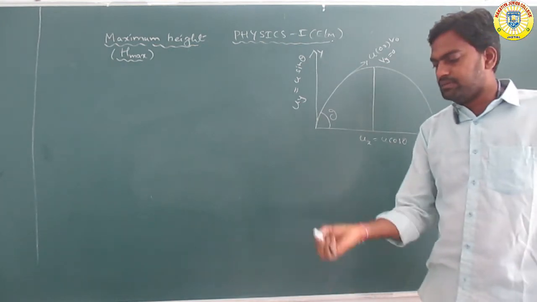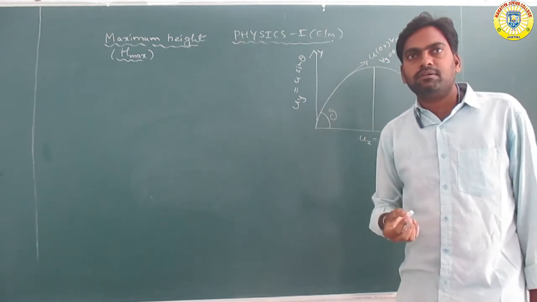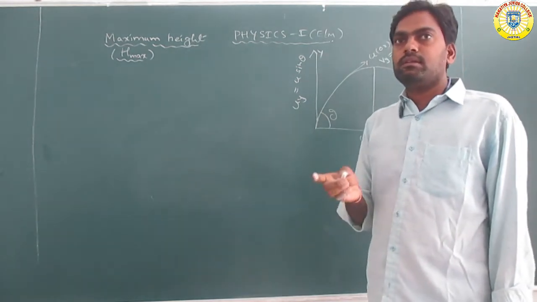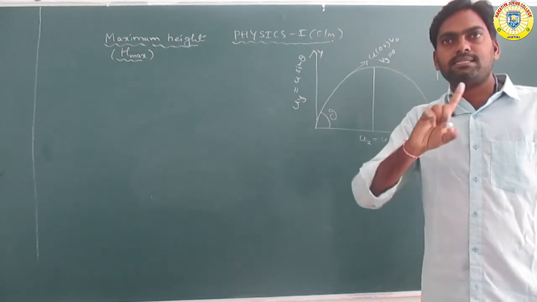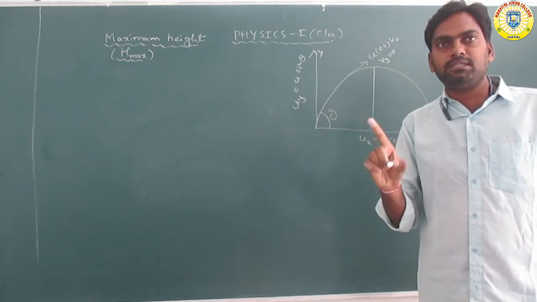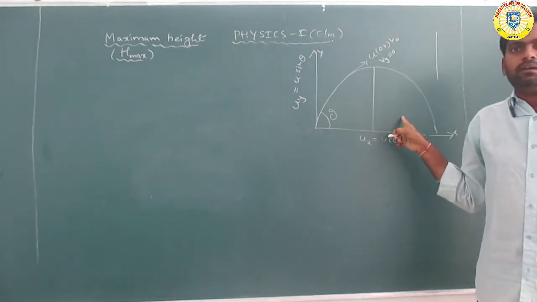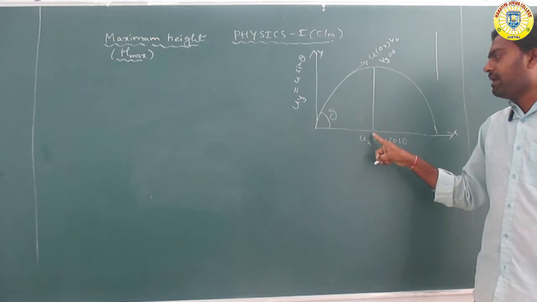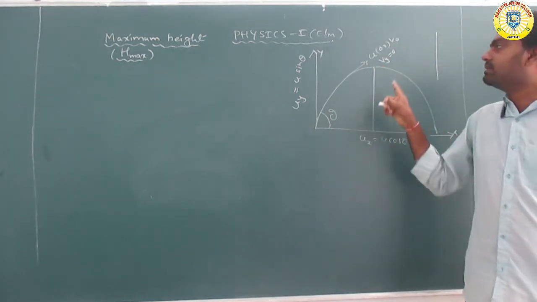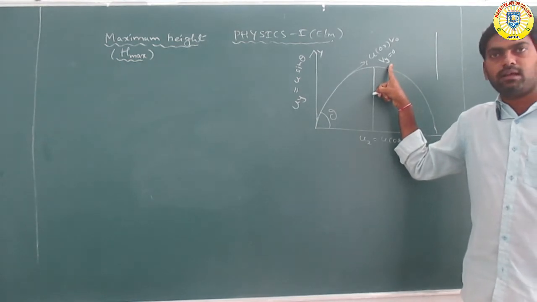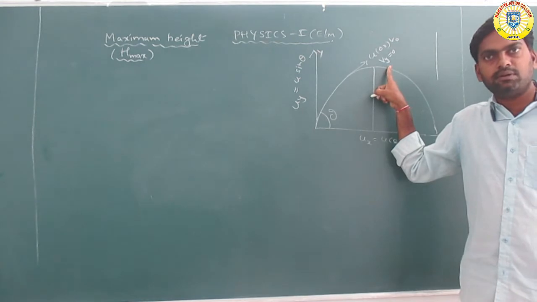We thought of throwing chocolates upward; at some point it stops, right? Where it stops, the velocity is 0. The point where the velocity is 0 is called the maximum height. So the maximum height is the maximum vertical displacement during motion of the object, where the vertical component of velocity Vy is equal to 0.